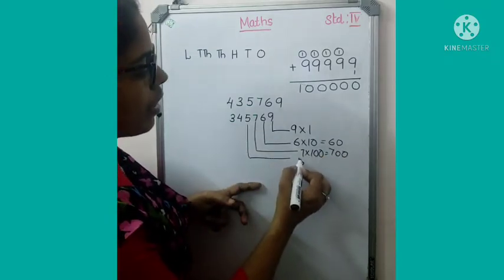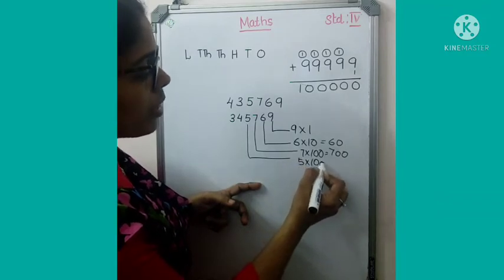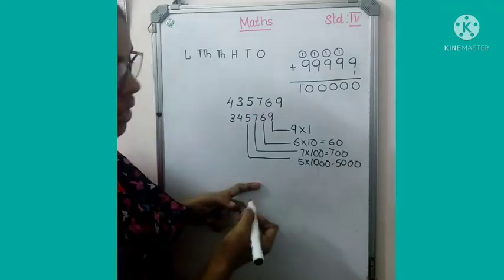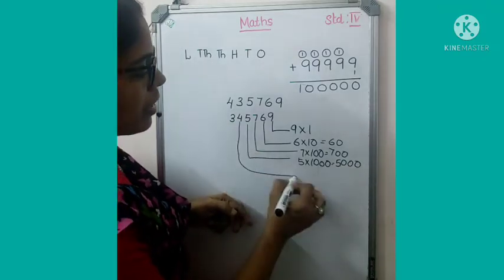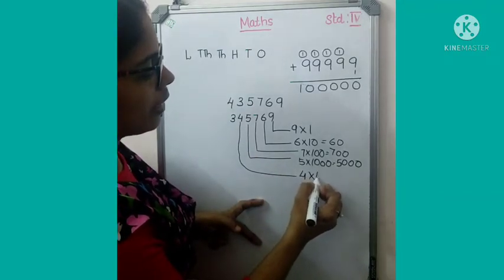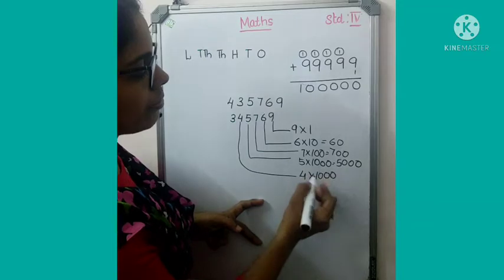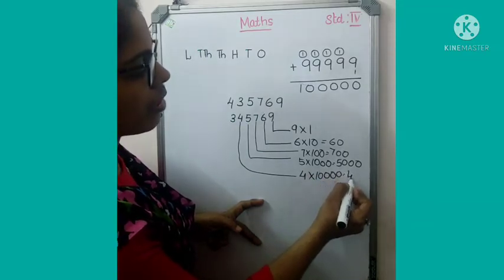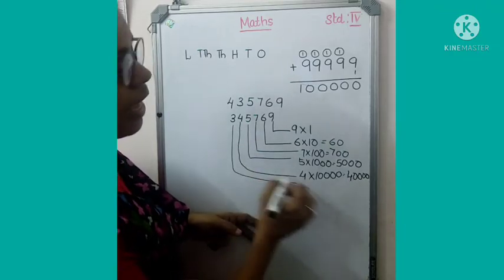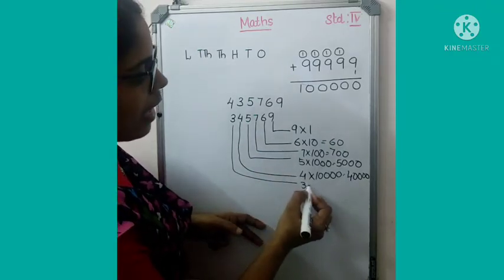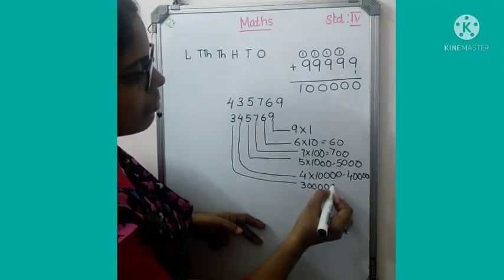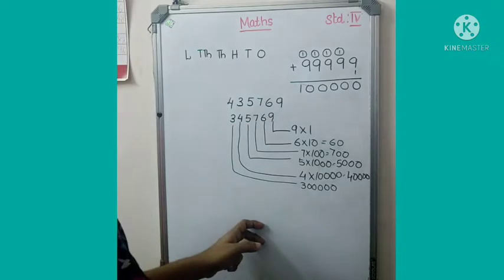Here 5 into 1000. So 5000 is the place value. Here, come on children. Here 4, 10,000. So 40,000 is the place value. Here it is lakh. So 3 lakh is the place value.